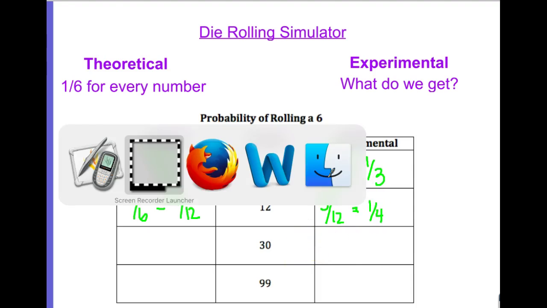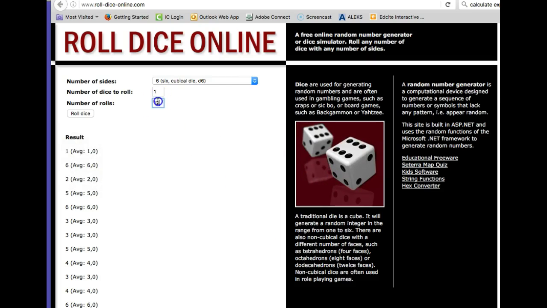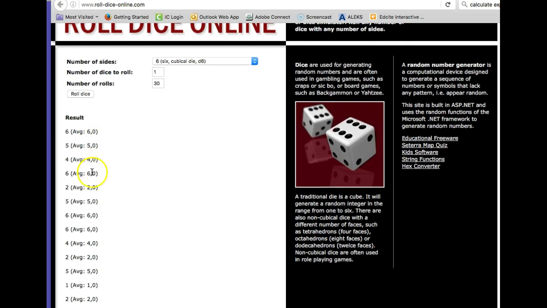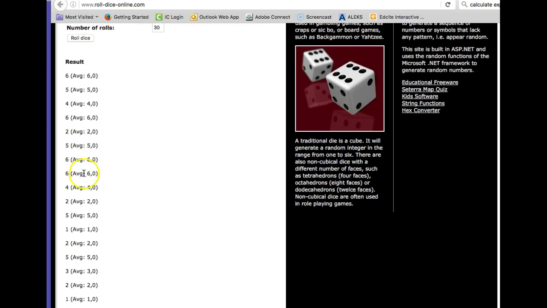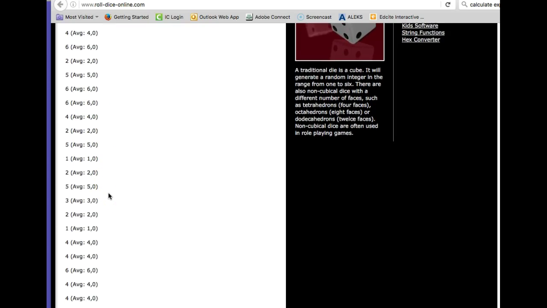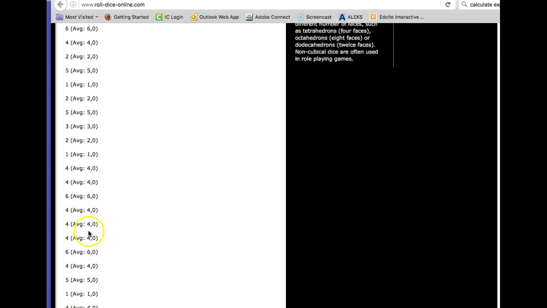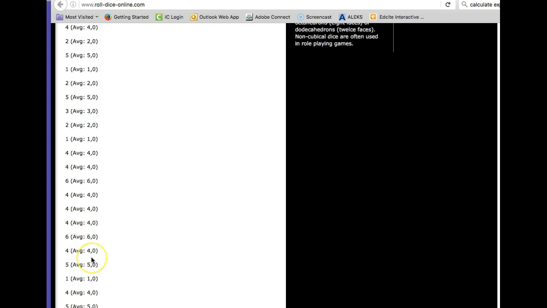Let's try it with 30 trials. 30 trials now. So roll the dice 30 times. Let's see how many times we get 6. 1, 2, 3, 4, 5, 6. 6 times.